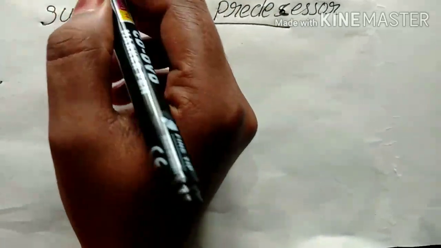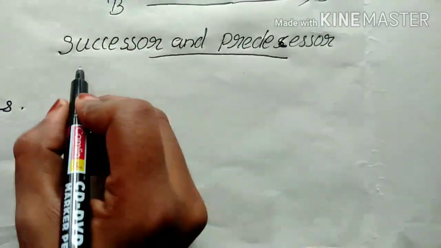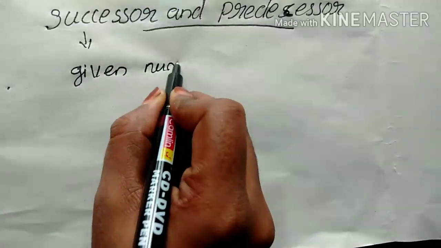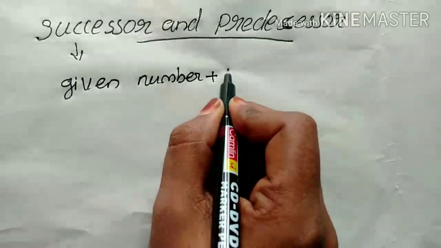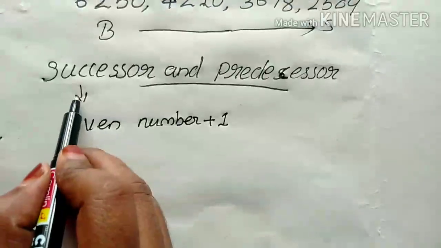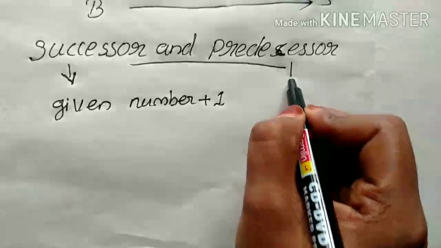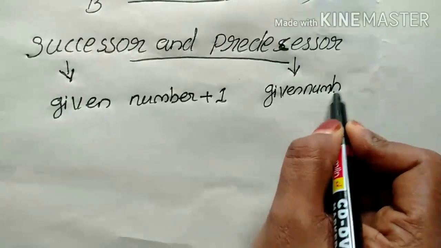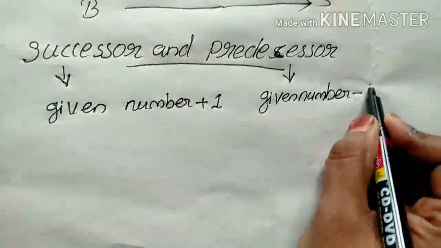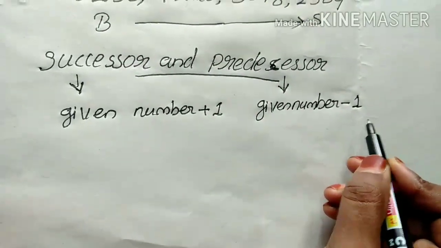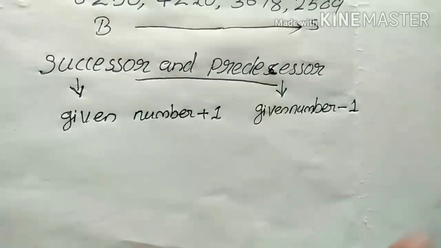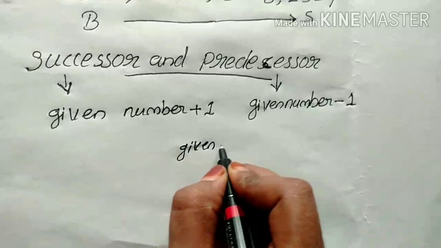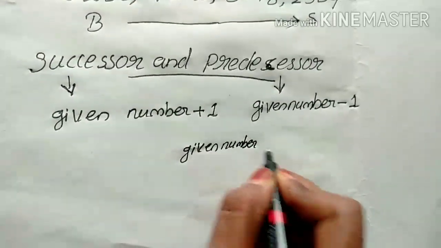Okay, next one is successor and predecessor. So what is successor and what is predecessor? Successor means the number just after a given number. That means given number plus 1. Then predecessor means what? Predecessor means the number just before a given number. That means given number minus 1. Okay, clear? Okay, example. Listen, at that time you can understand.